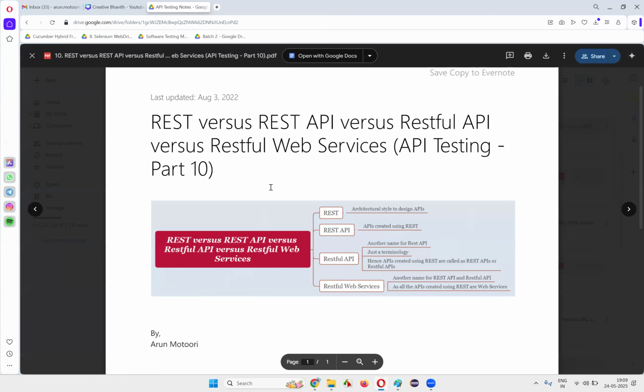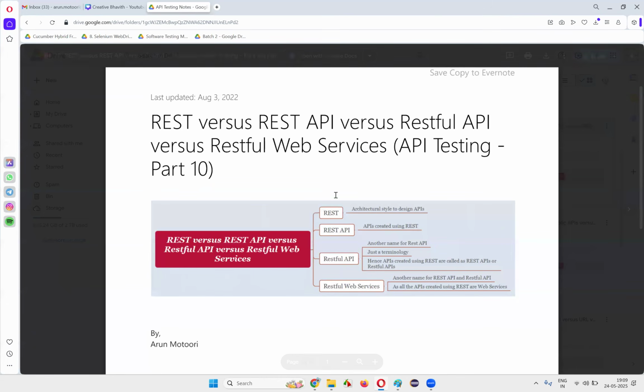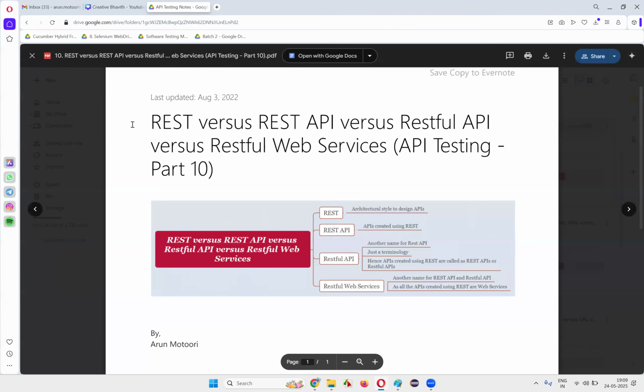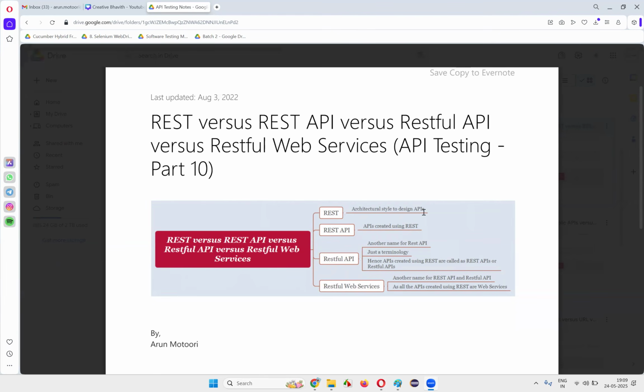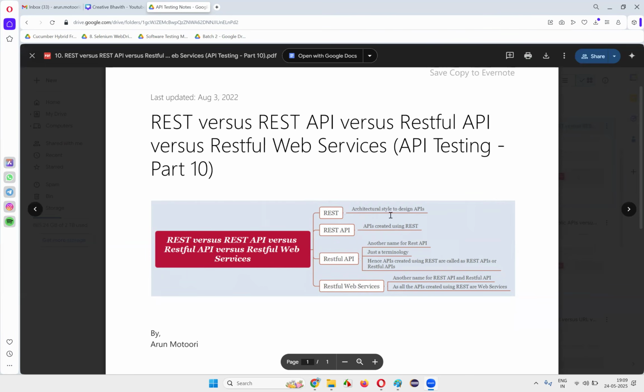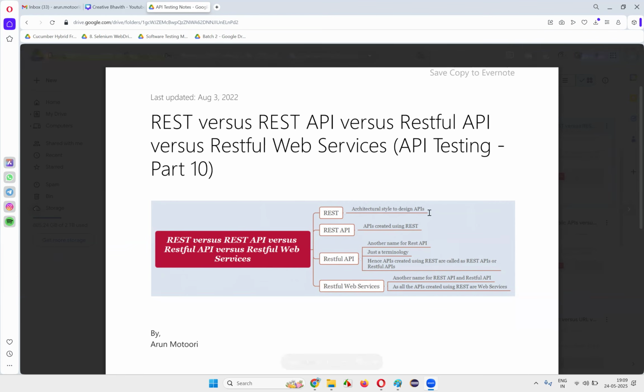In the previous session, I explained the difference between REST and SOAP API styles. In that, SOAP is a protocol, whereas REST is an architectural style, which can be used for designing the APIs.